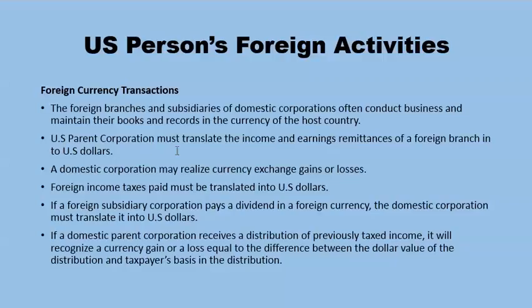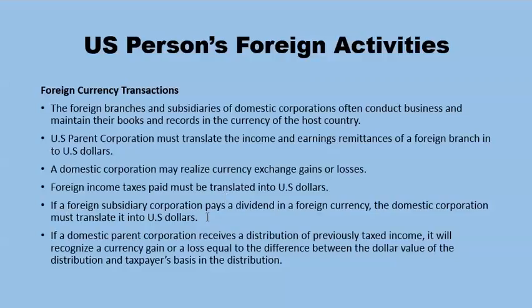US parent corporation must translate the income and earnings remittances of a foreign branch into US dollars. A domestic corporation may realize currency exchange gains or losses. Foreign income taxes paid must be translated into US dollars.